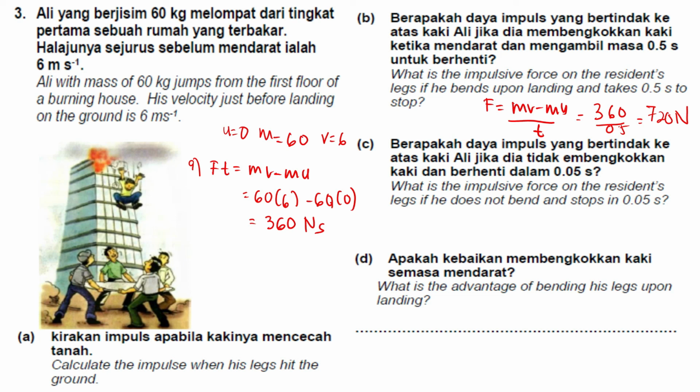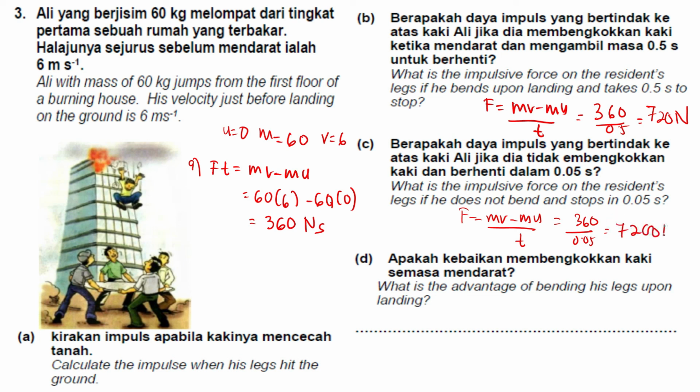The next one: what is the impulsive force on the resident's leg if he does not bend and stops in 0.05 seconds? We use the same formula, but we only change the time here. So 360 divided by 0.05, you will get 7,200 Newton.